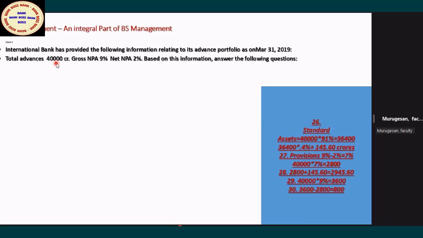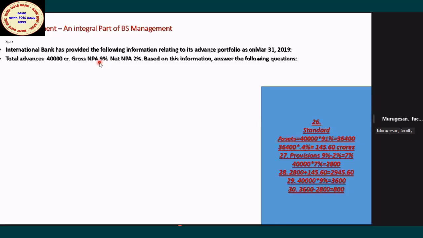Please help us. The total advances are 40,000 crore, gross NPA 9%. This is the data they are giving. Net NPA 2%. Based on this information, answer the following. It's a beautiful question. Similar questions are being asked, because based on what we interact, we sometimes build up the case study. You understood the data. Only 3 data points they have given: total advances of 40,000 crore, gross NPA 9%.